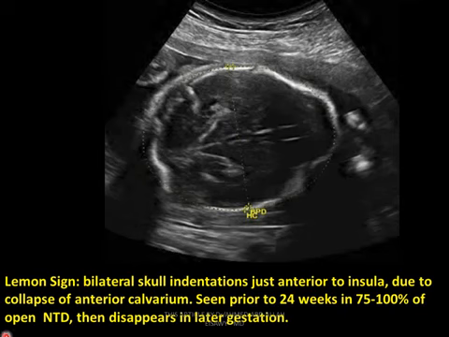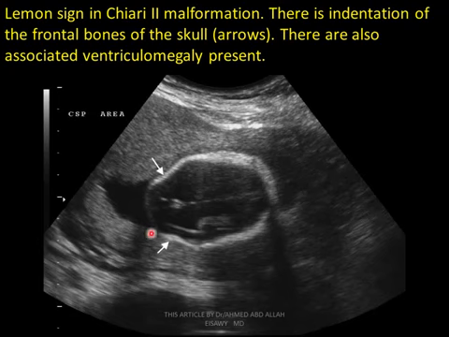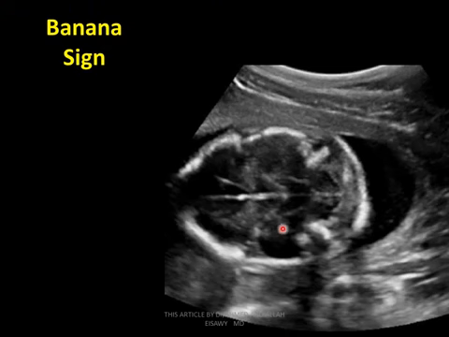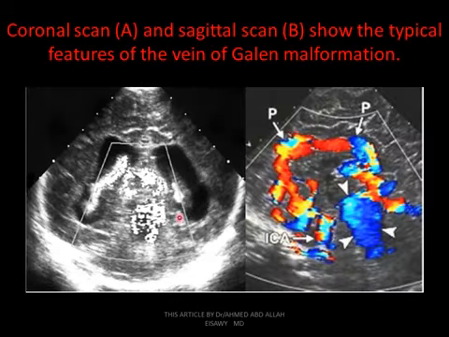This is an image seen in open neural tube defect. This appears in later gestation. Lemon sign in Chiari 2 malformation: indentation of the frontal lobe of the skull. Banana sign of the cerebellum and obliteration of the cisterna magna in the Chiari 2 malformation. The cerebellum is elongated and wraps around the cerebral peduncle. Banana sign of the cerebellum and obliteration of the cisterna magna, as we see in Arnold-Chiari 2 malformation. Coronal and sagittal images show typical features of vein of Galen malformation.